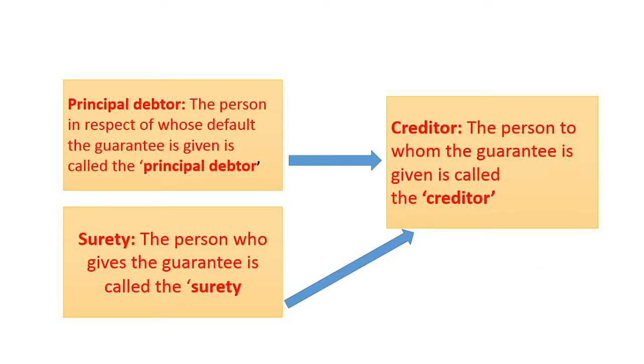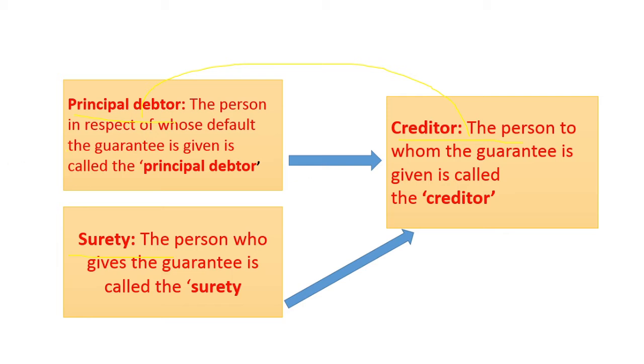In this there are mainly three parties: principal debtor, surety and the creditor. That means suppose two persons are there, the main characters are the principal debtor and the creditor. Debtor and creditor are the main two characters here. They make a contract regarding some shipment or cash or any type of things, they are making an agreement.